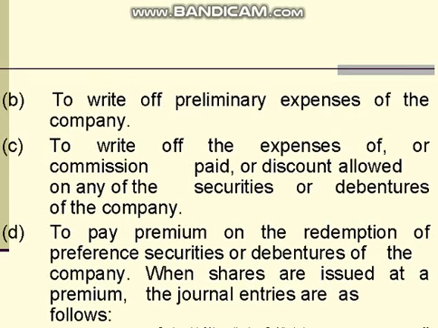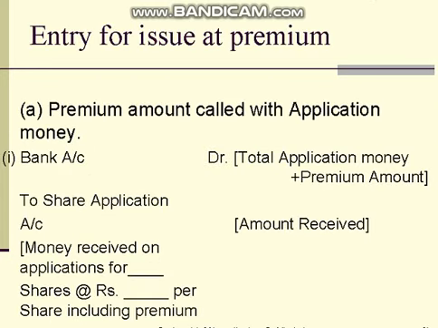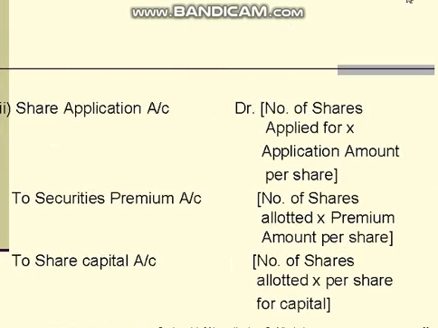C. To write off the expenses of, or commission paid on, the issue of shares. When the premium amount is called with application money, bank account debit with total application money plus premium amount, to share application account, application amount per share, to securities premium account, number of shares allotted times premium amount per share, to share capital account, number of shares allotted times amount per share for capital.